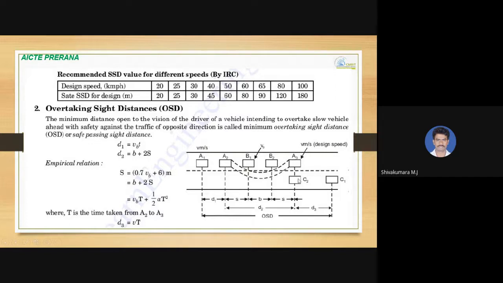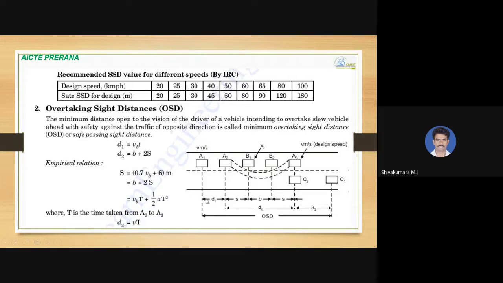So the time taken by the vehicle to travel from C1 to C2 is again capital T, and it travels a distance of D3. At the same time, vehicle B travels from position B1 to B2 in time capital T, and you can take that distance as b.